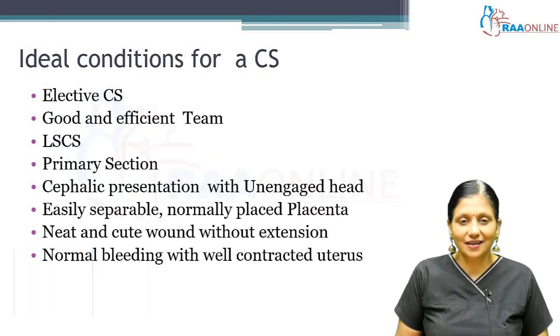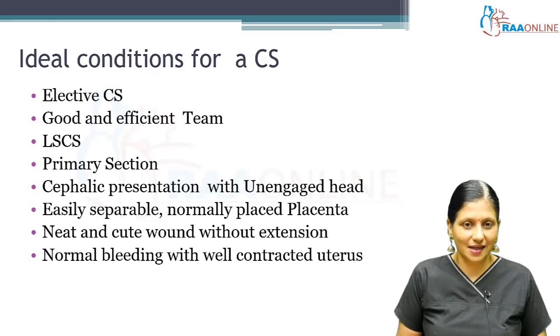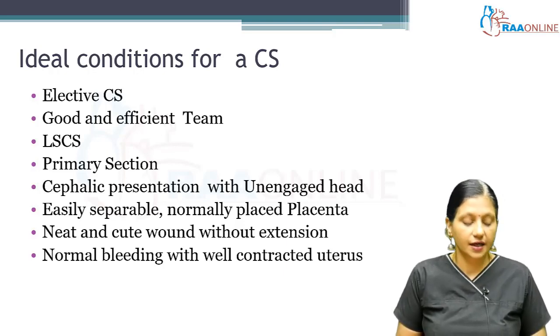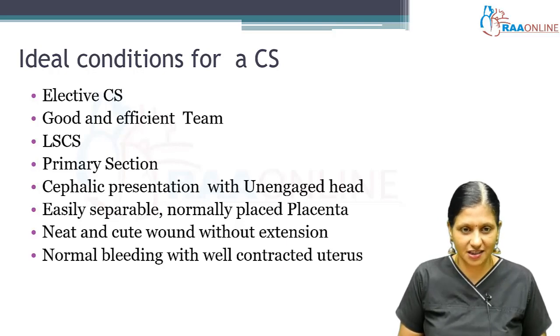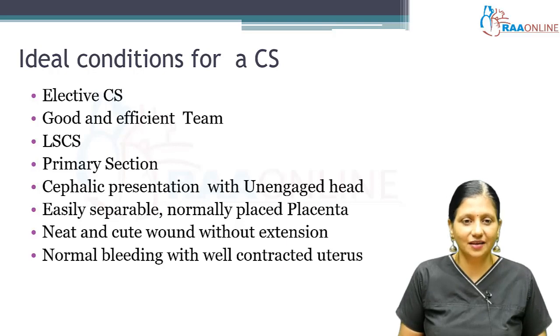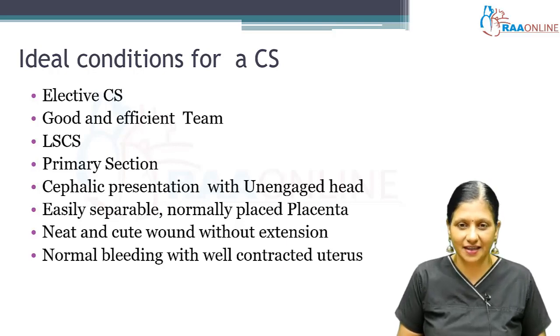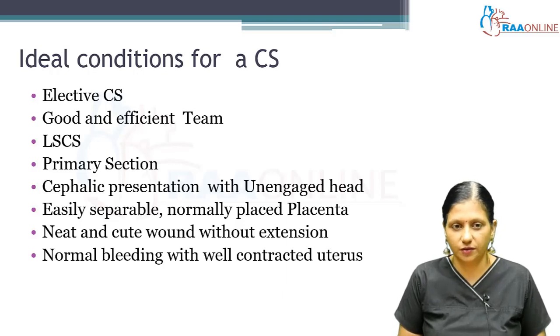So what are the ideal conditions when we are doing a cesarean section? It should be an elective cesarean section. The team should be good and efficient. The sisters and the assistant should be well versed with the procedure. It should be a lower segment cesarean section, not a classical cesarean section. It should be a first time cesarean on that lady, a primary cesarean and not a repeat cesarean. The baby should have a cephalic presentation and the head should preferably not be deeply engaged, and it should be easy to scoop out of the pelvis.